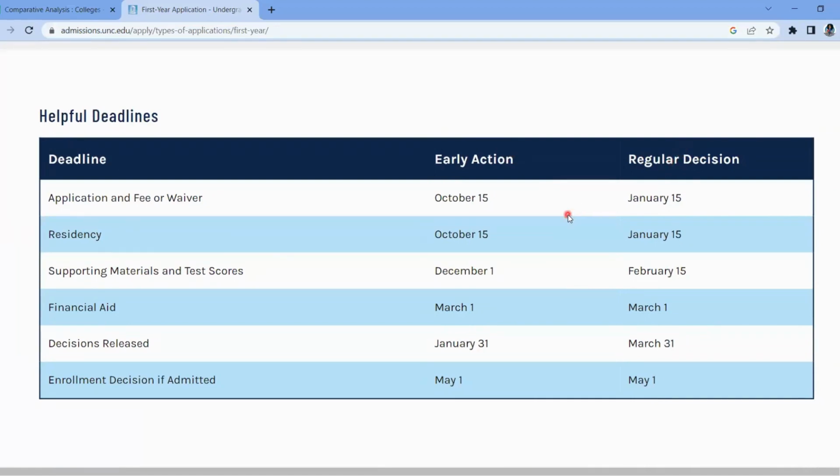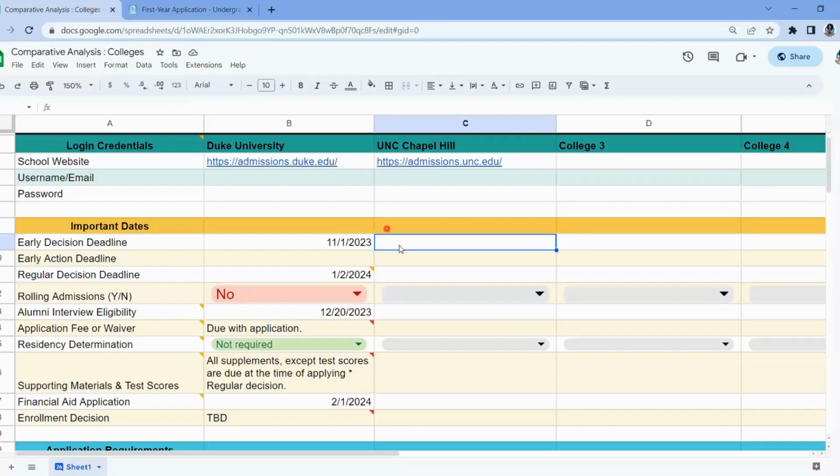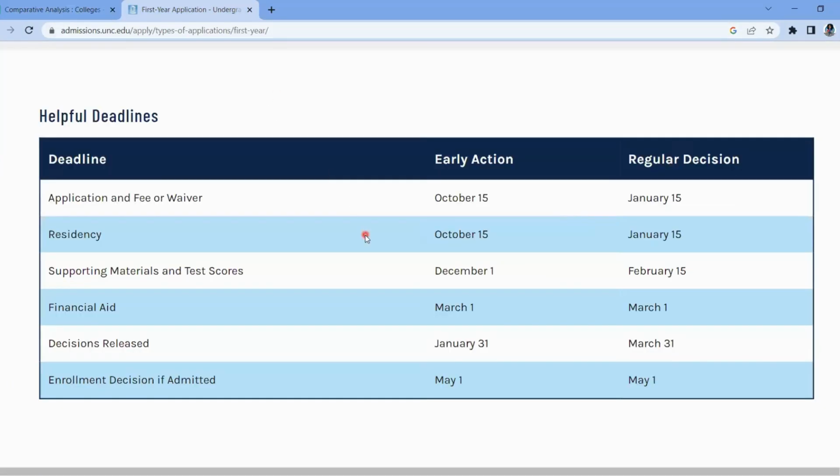So I'm going to say early action is October 15th. That's when the application and the fee or waiver are due. So October 15th. They don't have early decision. Early action takes place on October 15th. That's also when the fee is due if you're early action, and if you are, let's see, regular decision, it's due on January 15th.